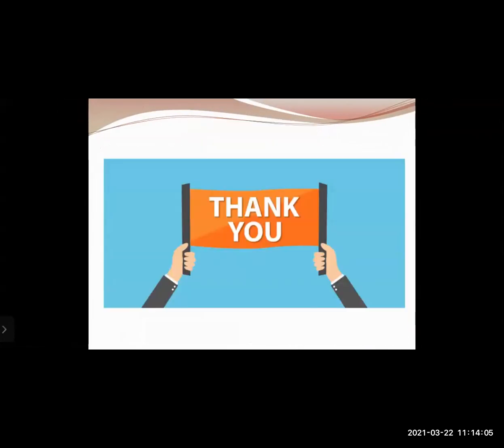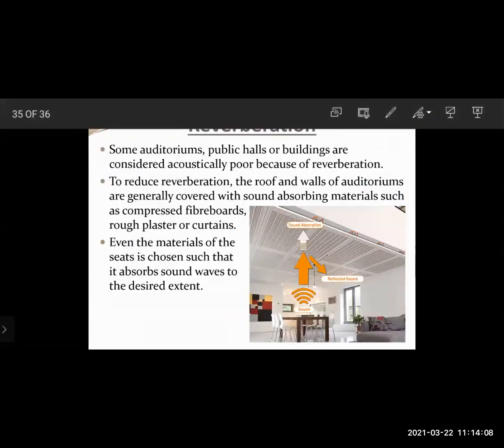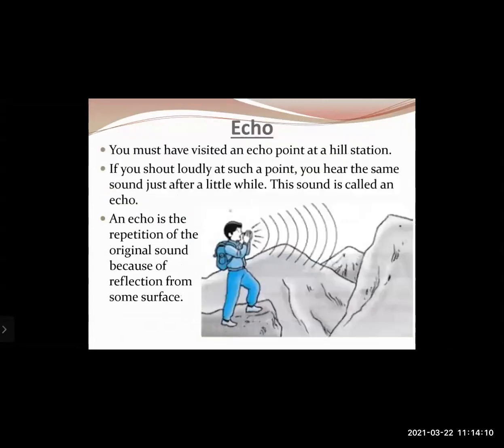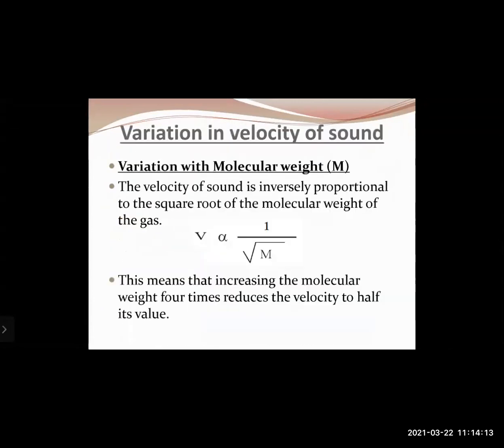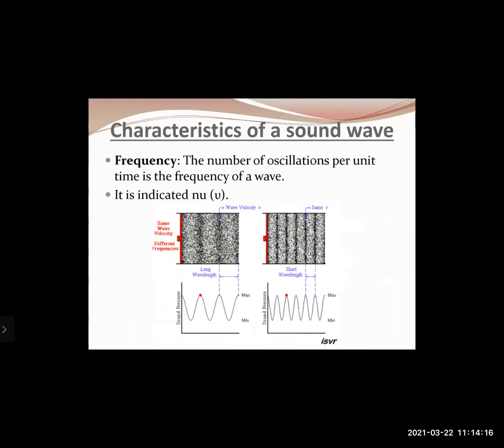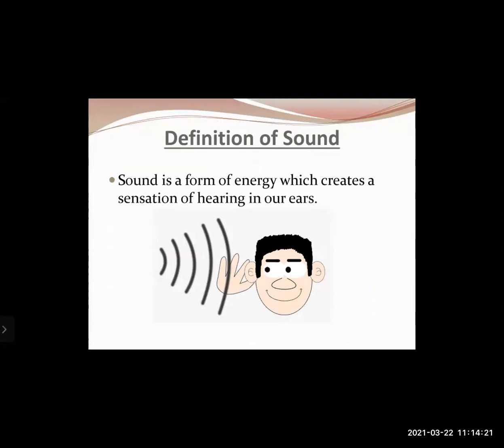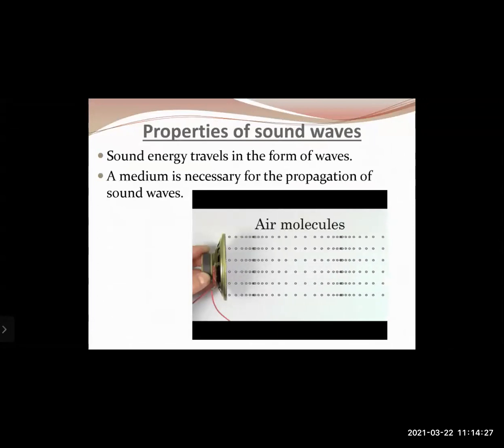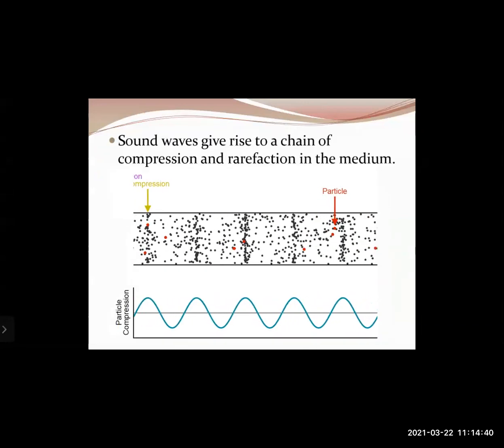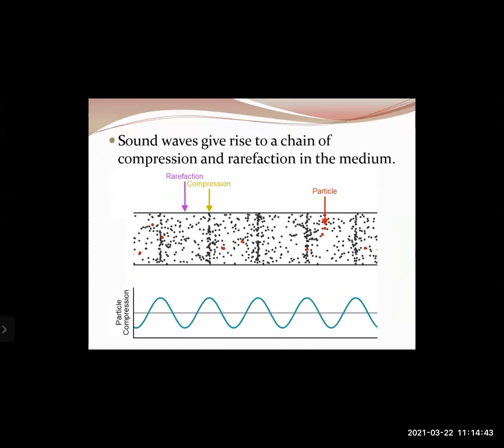Okay, so today the concept that we have learned is about the various concepts of sound. Let us go through whatever we have studied today in a very brief manner, and then we will stop for today. First of all, we studied the definition of sound, right? Sound is a form of energy which creates a sensation of hearing. Then sound travels in the form of waves, and a medium is necessary for sound to propagate, right? That means in space, in a perfect vacuum, sound will not travel. Sound waves travel in the form of compressions and rarefactions.